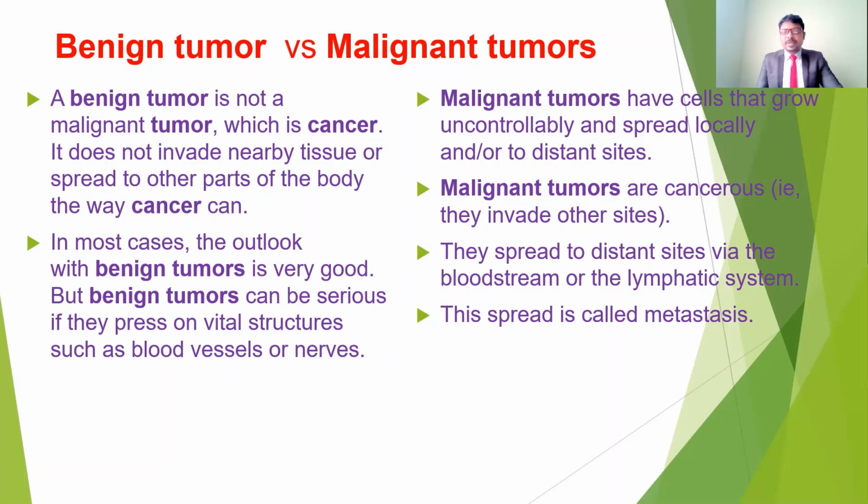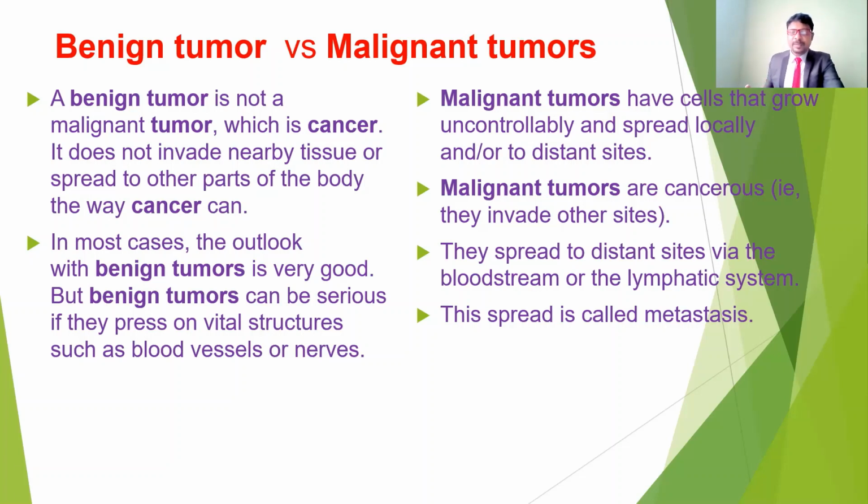So these malignant tumors are cancerous, and they invade other sites, affecting other parts of the body. They spread to distant sites by the bloodstream and lymphatic system. This spread is called metastasis. Metastasis means the abnormal cell growth spreads from one place to another place, even to distant sites.